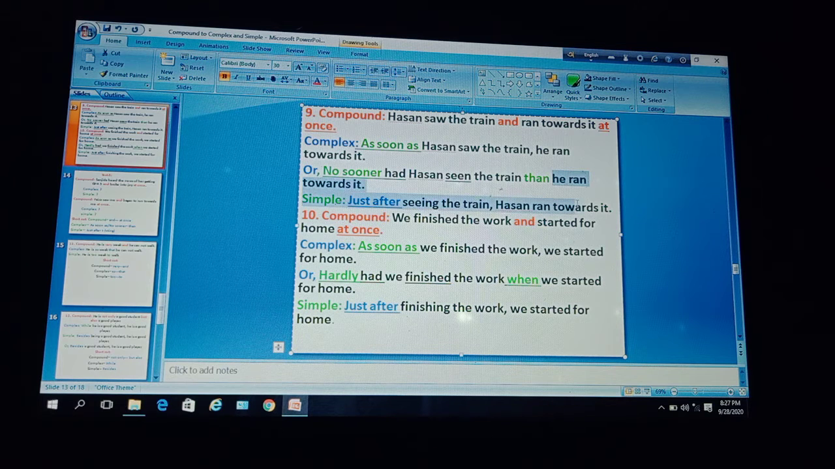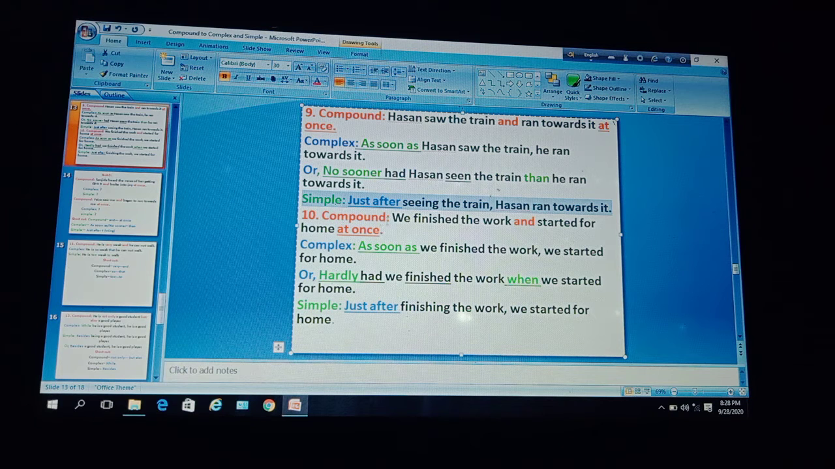He ran towards it. Yeah, Hassan ran towards it. Dear learners, here in the phrase there is no presence of subject, so in the second clause you have to mention the noun, that is, Hassan ran towards it, not he ran towards it. Okay, so the simple sentence is, just after seeing the train, comma, Hassan ran towards it.